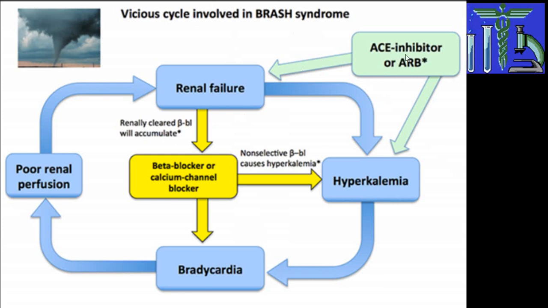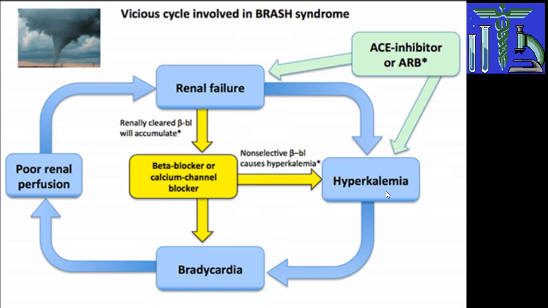Persons who are on ACE inhibitor, ARB are more prone to renal failure and hyperkalemia. And if those people are already on beta blocker and calcium channel blocker, the non-selective beta blocker will give rise to hyperkalemia. Also CCB will give rise to bradycardia, and beta blocker will also give rise to bradycardia.